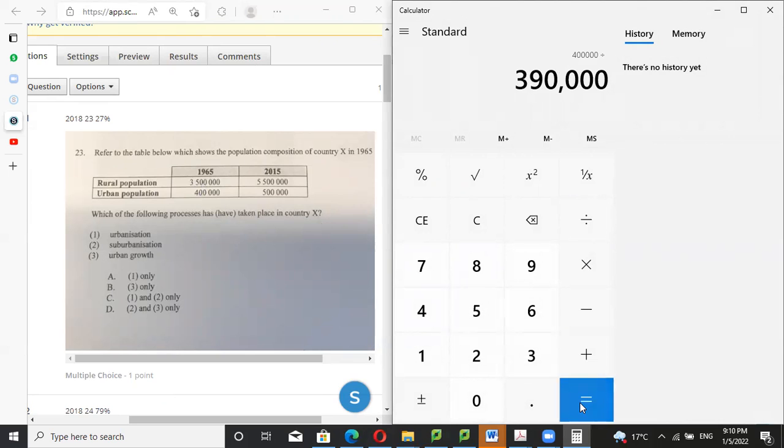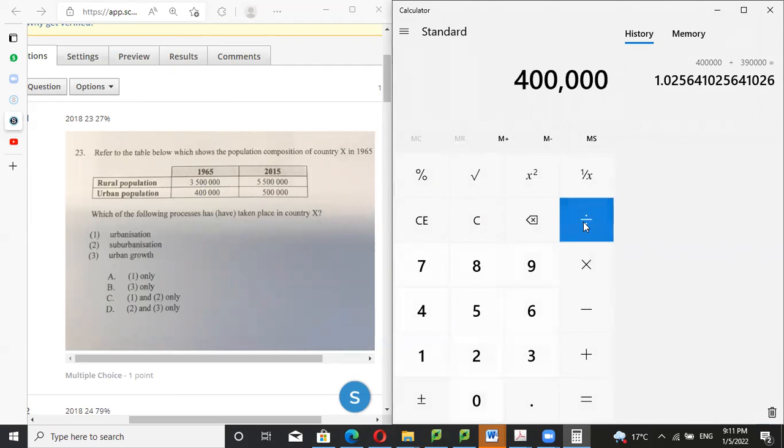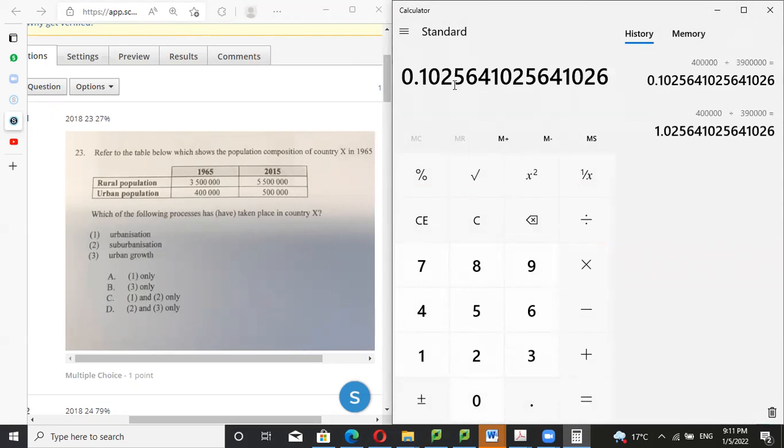So the urbanization rate of 1965 is... wait a minute, oh, I missed a zero. Okay, this is not right, sorry about that. One more time. It equals like this. Okay, it is just 10% of the population are urban.